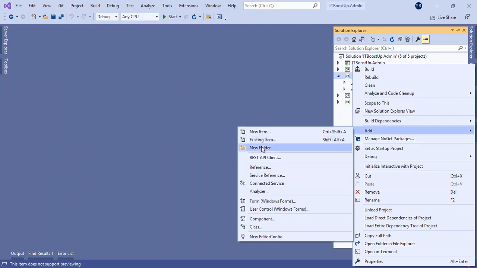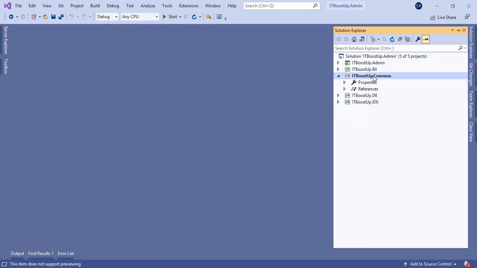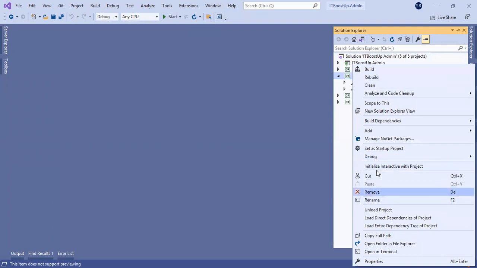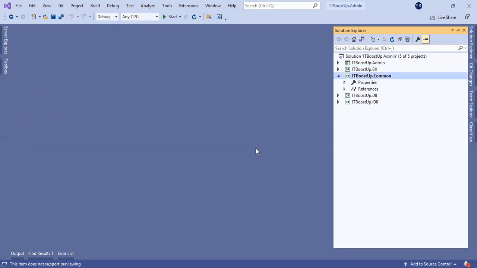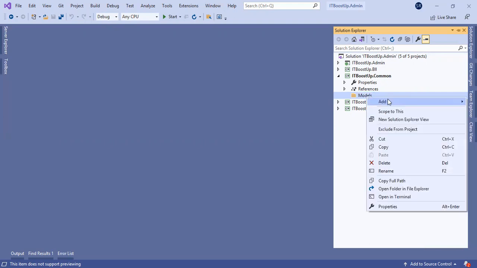So for the initial level, for demo purposes, I will create a simple class like a login class. How can we define the logins? In Common, I will create a new folder called Models, and inside the Models folder I will create a new class.